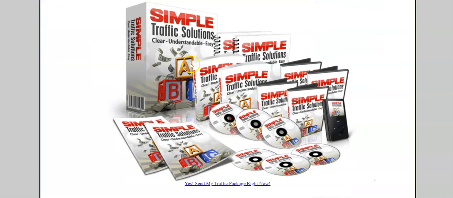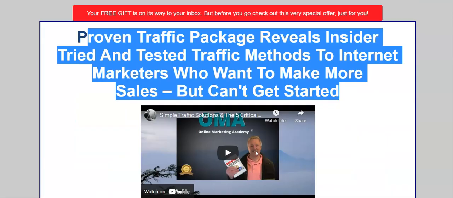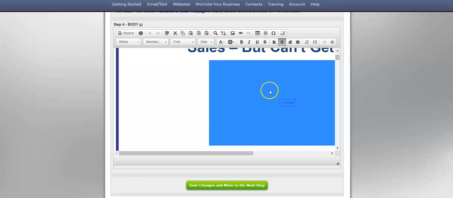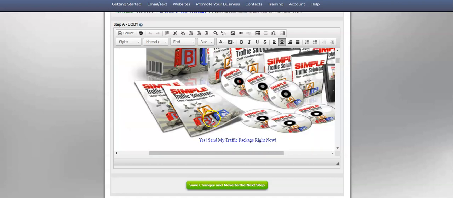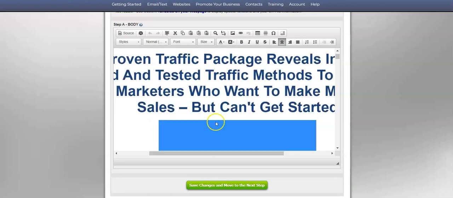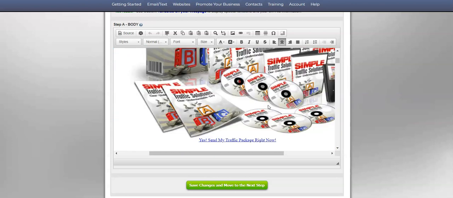I could actually cut all this out if I wanted to, or I could leave it in. But you see how easy it is to continue your sales funnel with what you already made. You don't have to recreate the whole page. You can just take out a couple things and boom, your funnel's done.